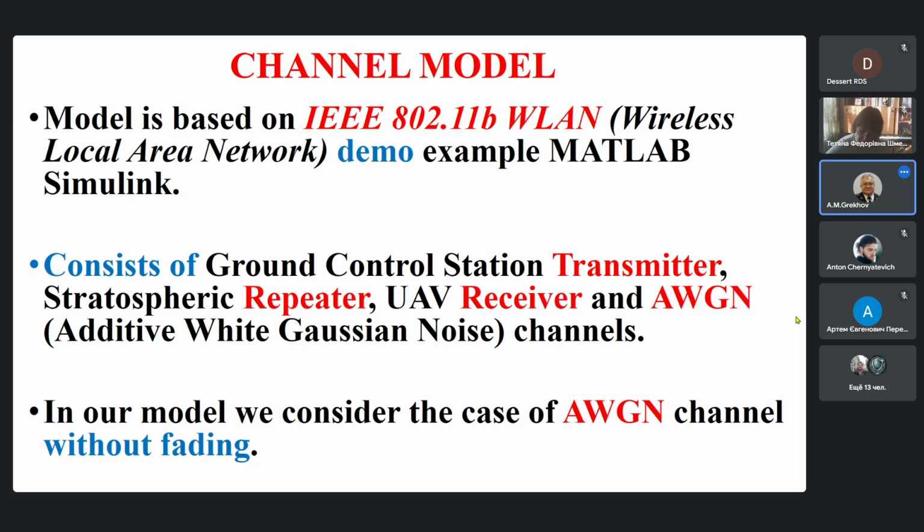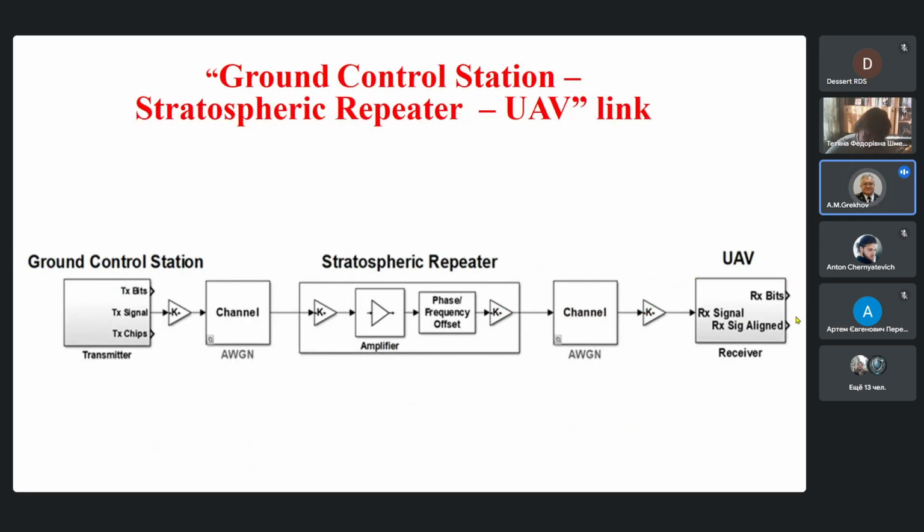Channel model. The model is based on the wireless local area network demo example from MATLAB Simulink. It consists of a ground control station transmitter, stratospheric repeater, unmanned aerial vehicle receiver, and additive white Gaussian noise channels. In our model, we consider the case of channels without fading. On this slide, the ground control station, stratospheric repeater, unmanned aerial vehicle link is presented. You can see here the ground control station, stratospheric repeater, unmanned aerial vehicle, and channels.